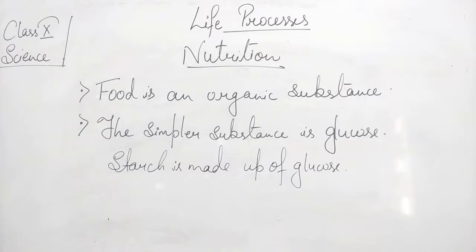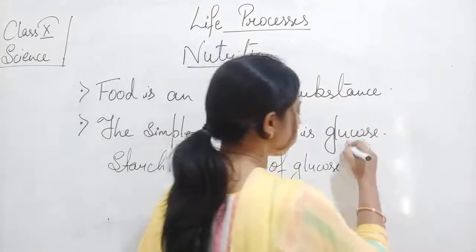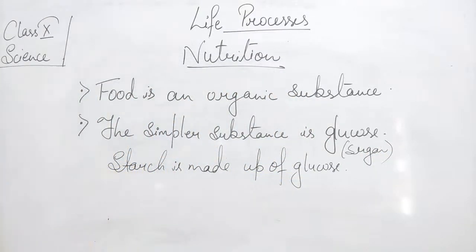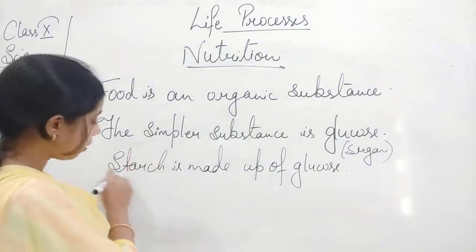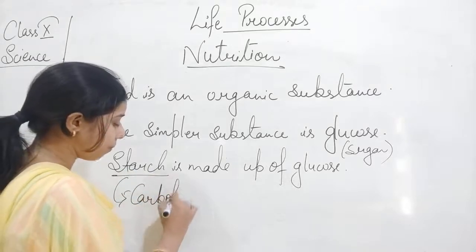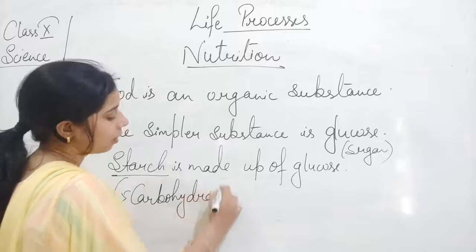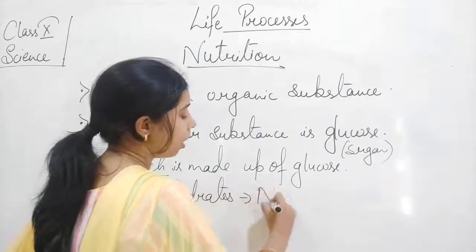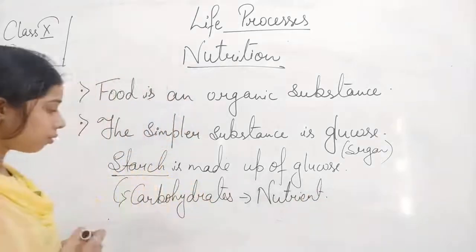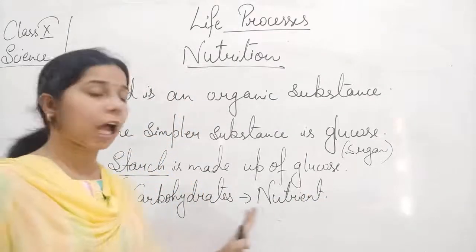Okay, and the general term that we use for glucose is sugar itself. Now you see here, the starch is what? It is basically a carbohydrate, and carbohydrate is what? This carbohydrate is a nutrient. So you see that the starch is the carbohydrate is the nutrient.